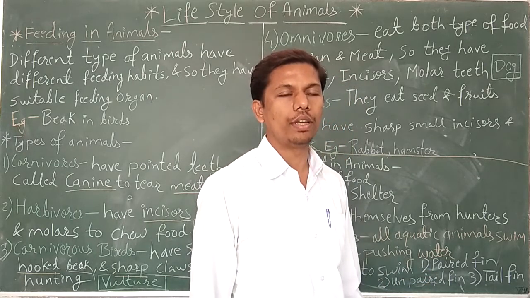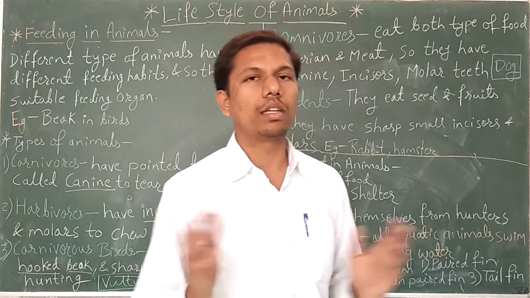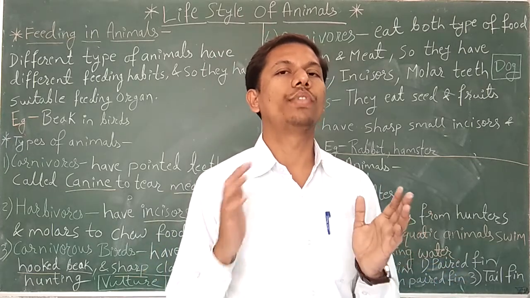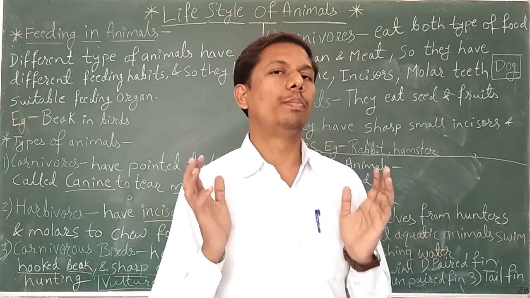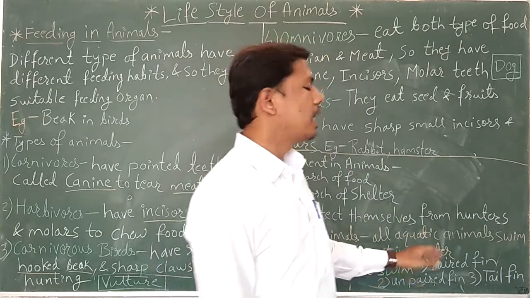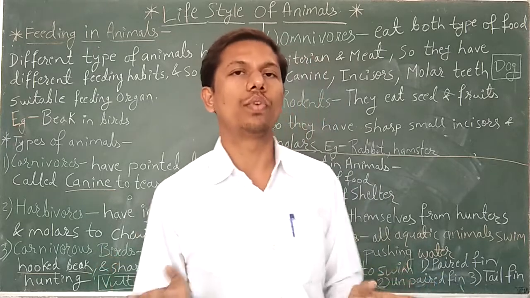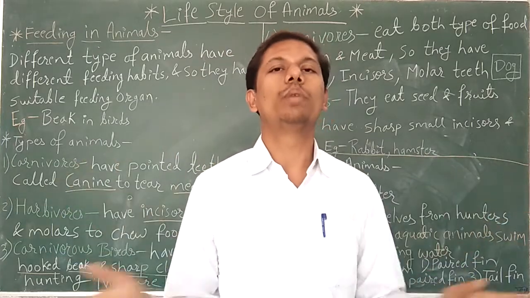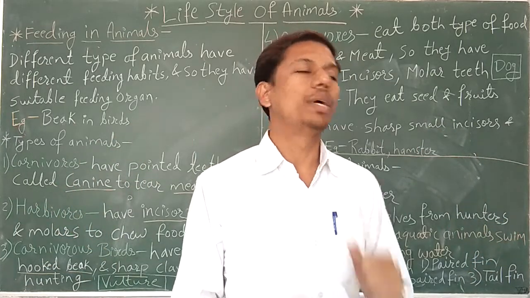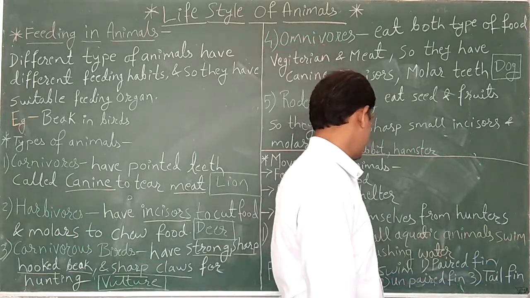So what is a paired fin? It is present on either side of the fish, that is left side and right side. That fin is useful for movement from one place to another, so swimming is possible because of paired fins.